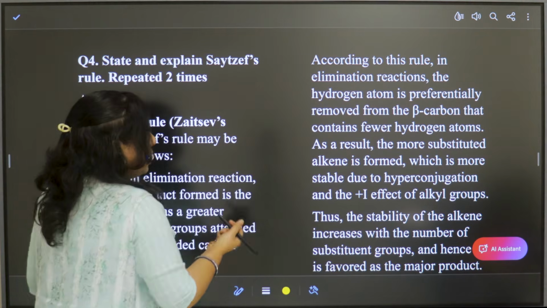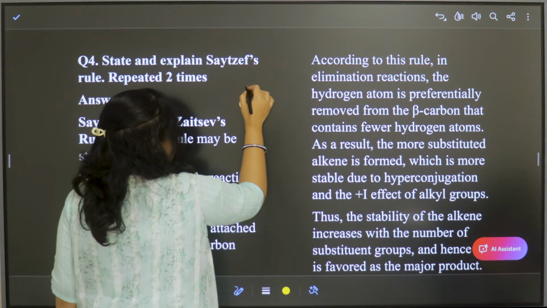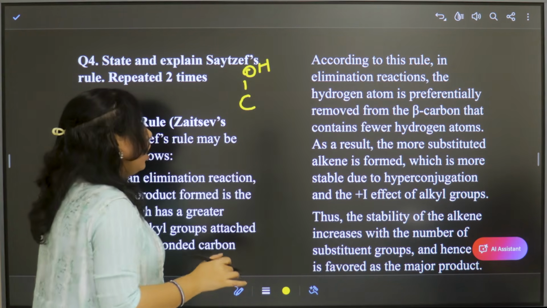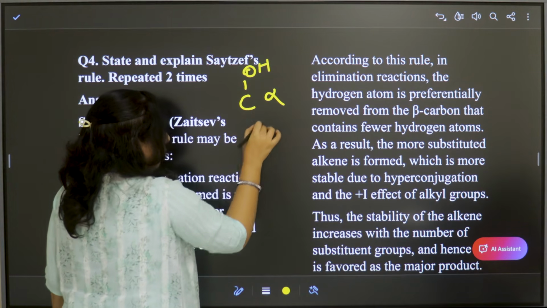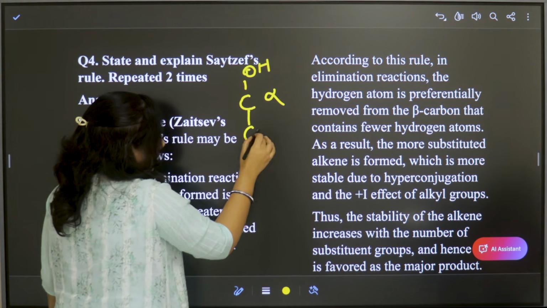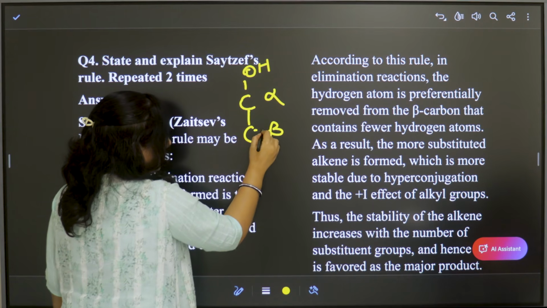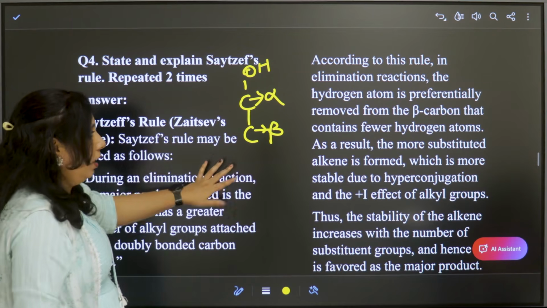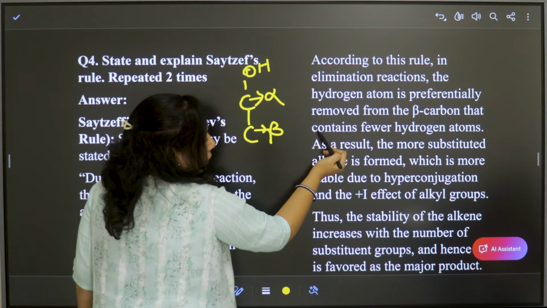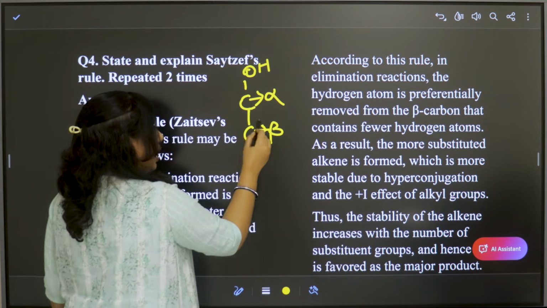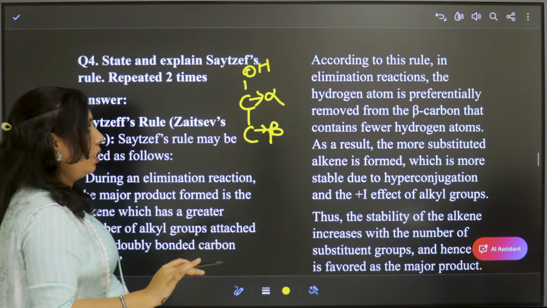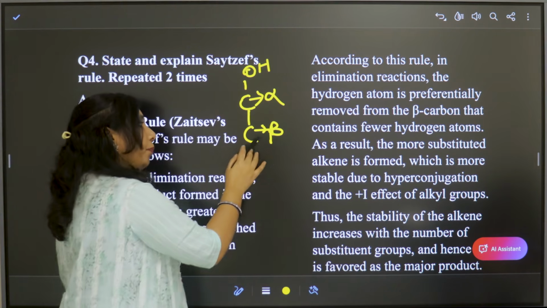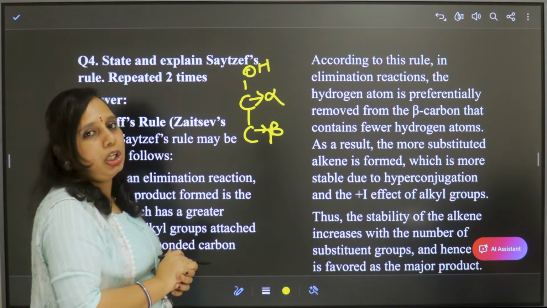Beta carbon means, suppose a carbon has a functional group OH, an alcohol, this is the alpha carbon. And the other carbon attached to it is called beta. So the hydrogen is removed from the beta carbon which contains fewer hydrogen atoms. Hence in elimination reactions the hydrogen atoms are removed from the beta carbon present in that molecule.